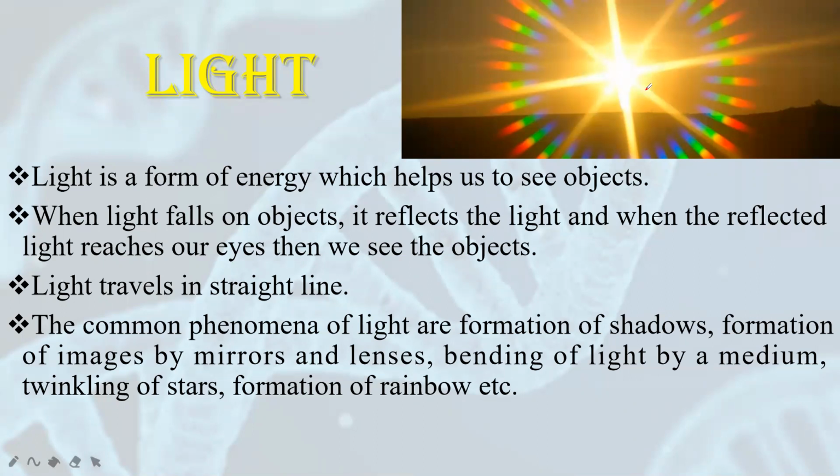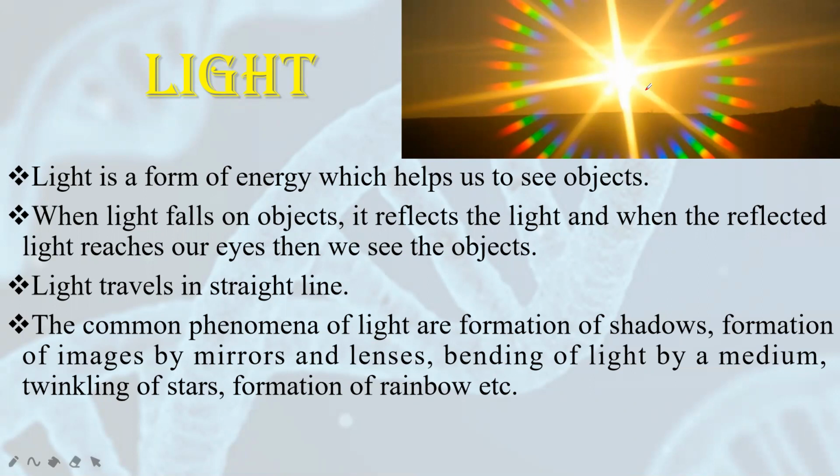So we can say that light is an electromagnetic wave which is responsible for sensitizing our eyes. Our eyes are sense organs that are responsible for vision, and we can see things. The things become visible to us only because of light. When light falls on the objects, only then we are able to see the object. An important characteristic of light is light travels in a straight line.